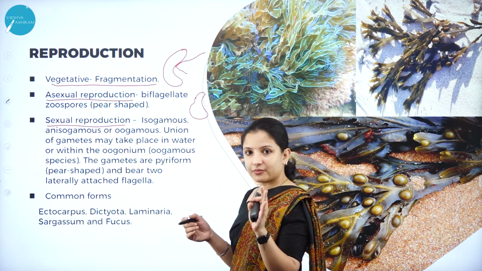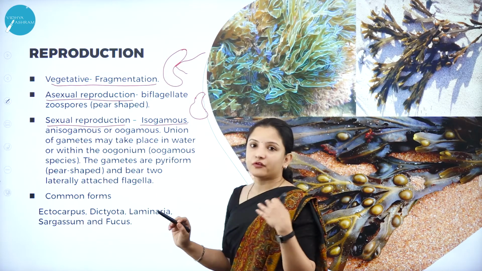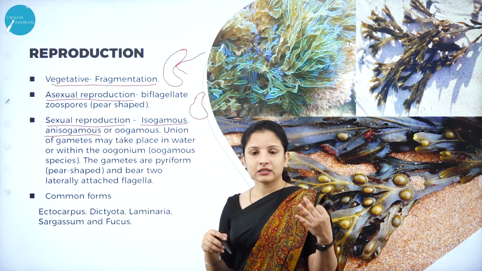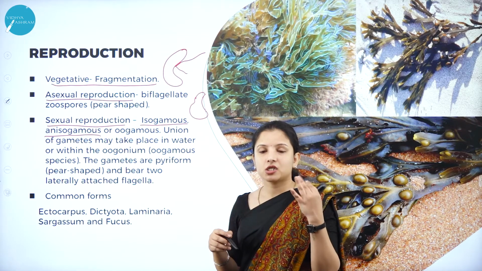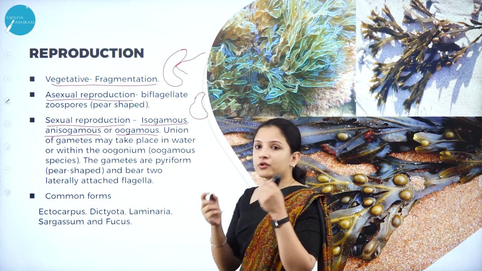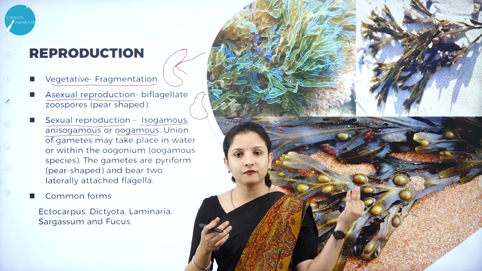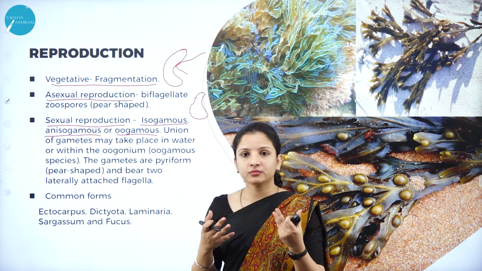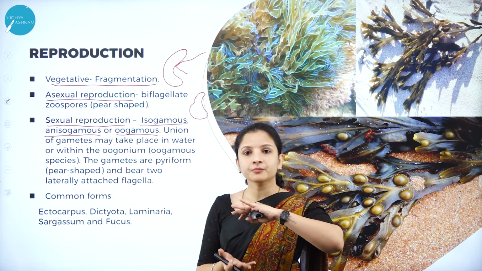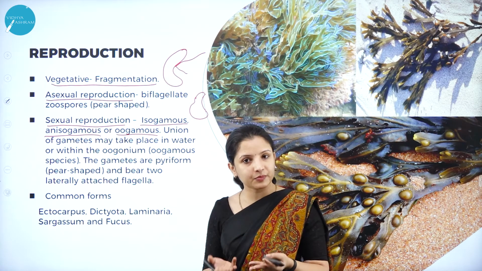If the gametes are similar and you cannot differentiate between the male and the female gamete, it is isogamous. If you can differentiate between the male and the female gamete, it is anisogamous. And if one of the gametes is larger and the other is smaller, it is oogamous. Here the union of the gametes takes place inside the water. Obviously these algae are marine forms. Do you find them growing on top of the water? No, they are found below on the ocean bed, right? Why on the ocean bed? Because rock, soil and all that is present on the ocean bed.